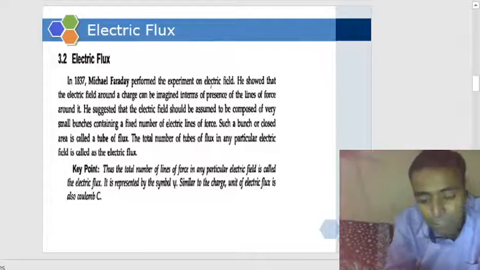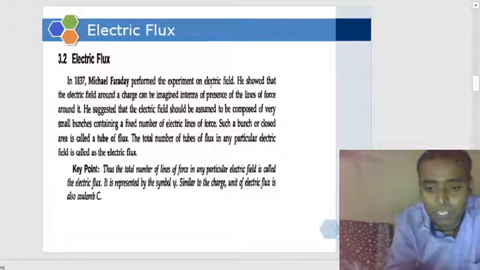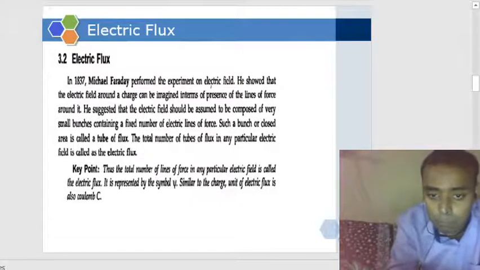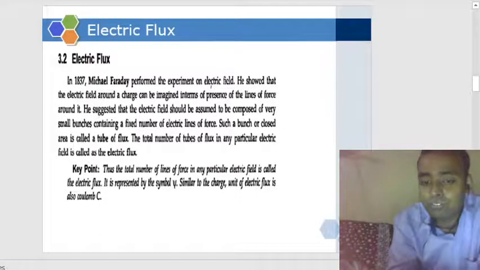The bunch of this electric flux, we later termed an electric flux tube, but the total number of electric lines of force is called electric flux. It's nothing but electric lines of force, and that is flux.